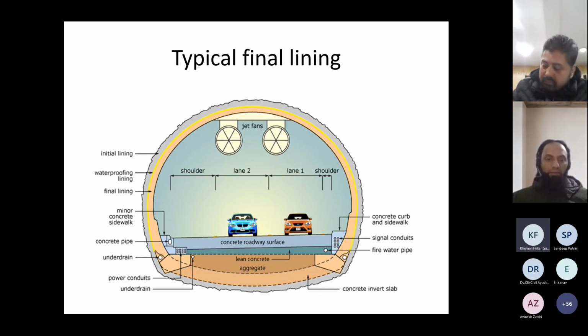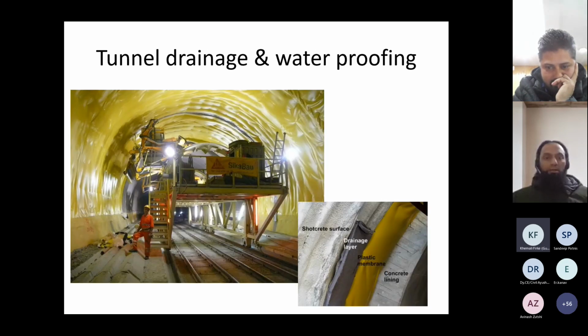We excavate the invert zone first with the primary concrete, the initial support, and then backfill, and then the final cast concrete, and then backfilling for construction of roadways and the utilities. Tunnel drainage and waterproofing was done before the construction of the final lining. And the details look like this: shotcrete with drainage layer, then waterproofing membrane, and then finally the cast lining.